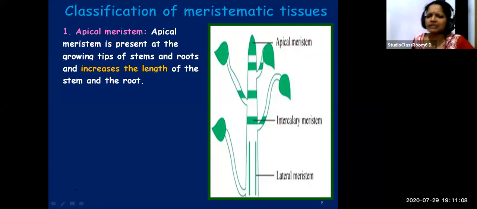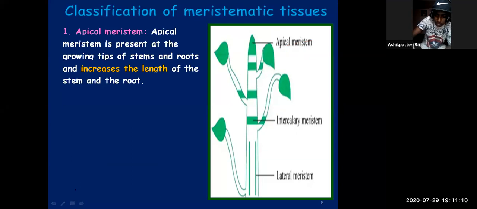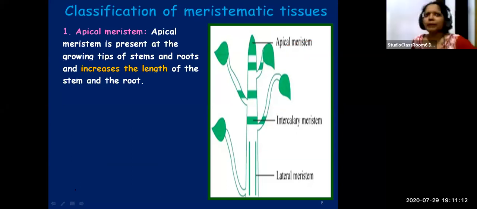Now let's learn about each one. Apical meristem is present at the growing tips of stems and roots. You can find them at the tip of the stem.